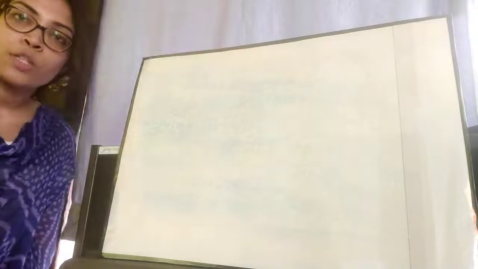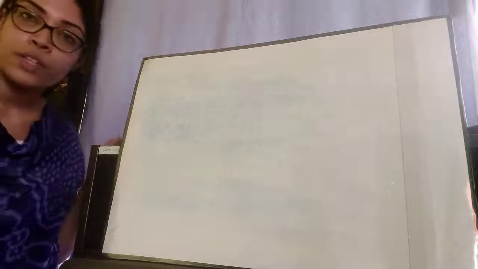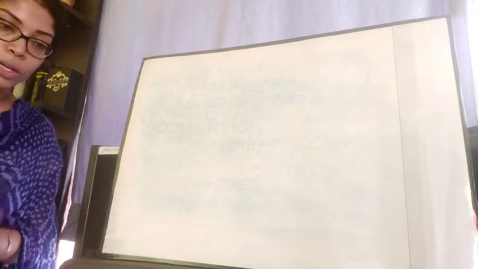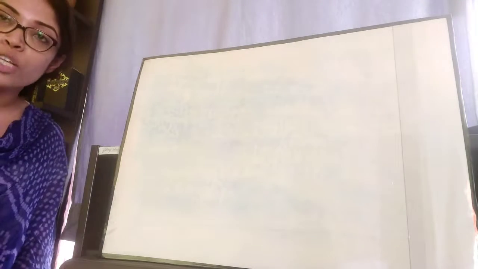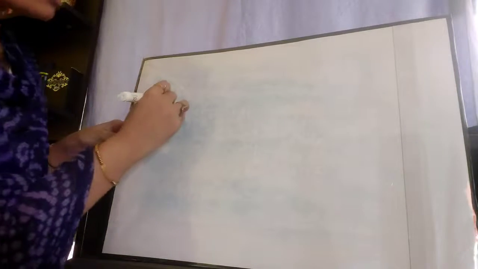Today I'm going to start a new chapter of your second unit test syllabus, which is nervous system in humans. You have learned about nervous system in your previous classes, or you know what nervous system is. So we are going to learn a bit more about this nervous system in humans. First, before going into the details of the chapter, you will have to learn a few terms. The first term is stimuli.